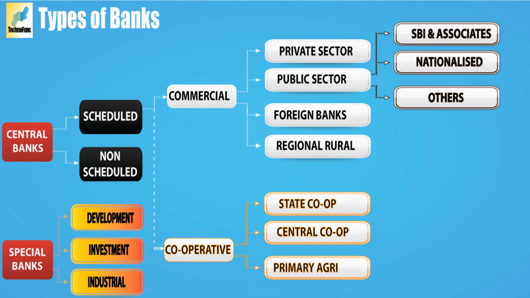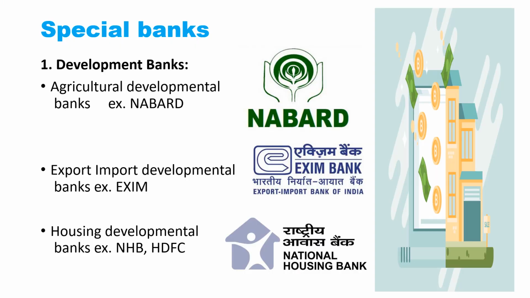Developmental banks are an example of that. In that, there is the Agriculture Development Bank, NABARD, the National Bank for Agriculture and Rural Development.